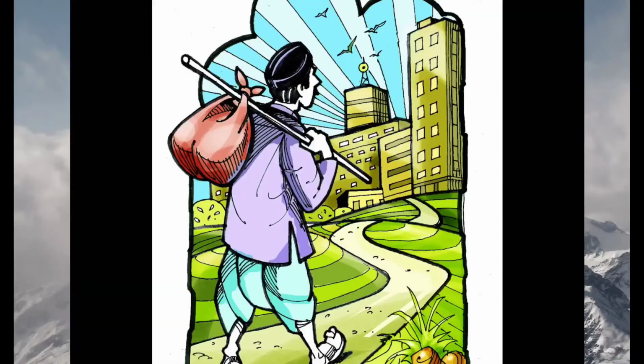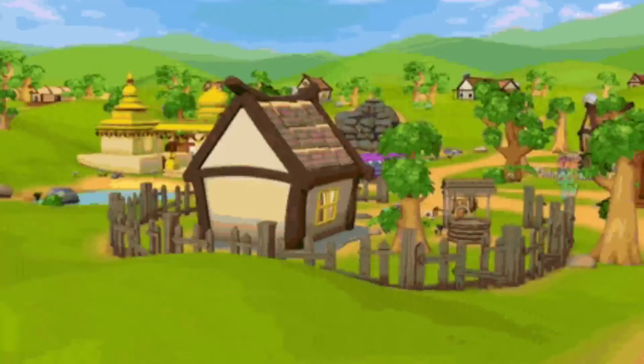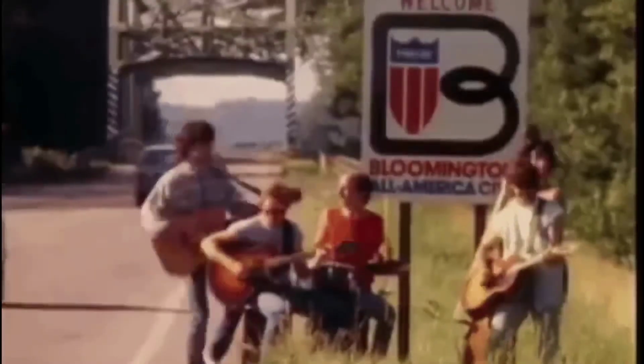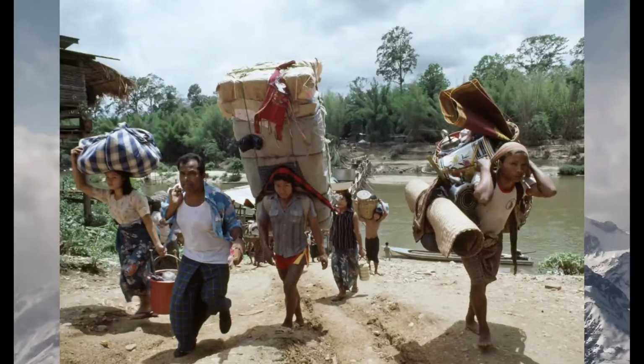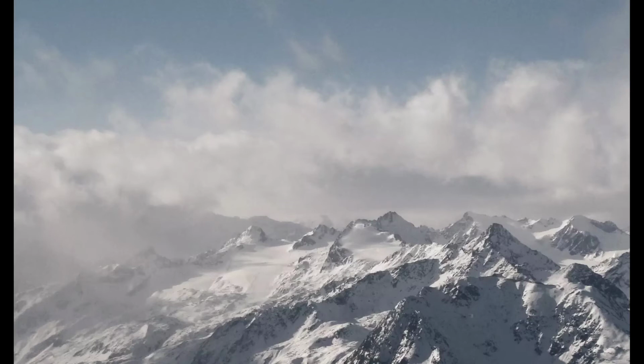The internal migration can take place from one state to another state, or from one district to another district, or from one place to another place within the same district. And this type of migration can take place in four different directions. That is from village to town, from town to village, from town to town, and from village to village. Okay, so that means within the same country. So it is internal migration.